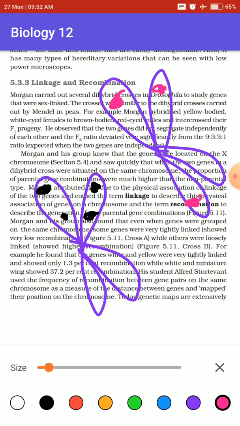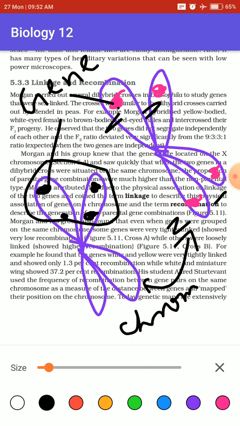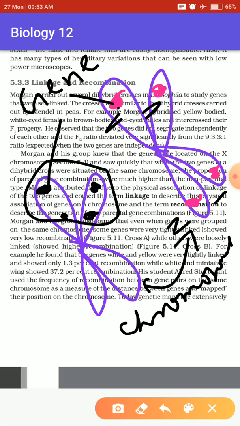It can happen in either format. They could be present at the same end, or at different ends. These dotted structures are the genes, and this structure is the chromosome, which we studied in the chromosomal theory of inheritance.